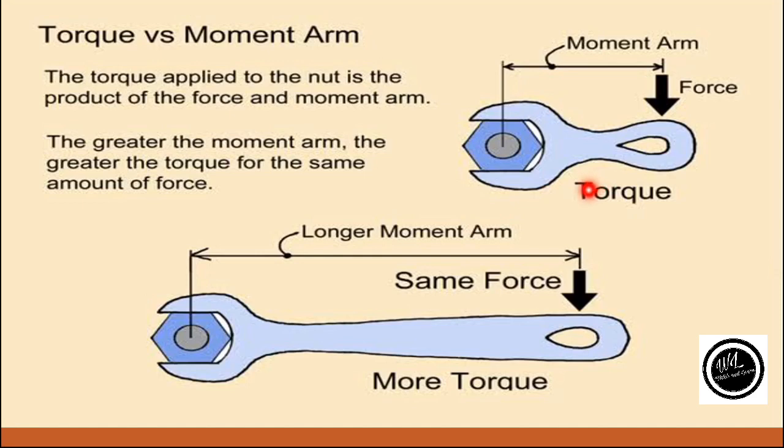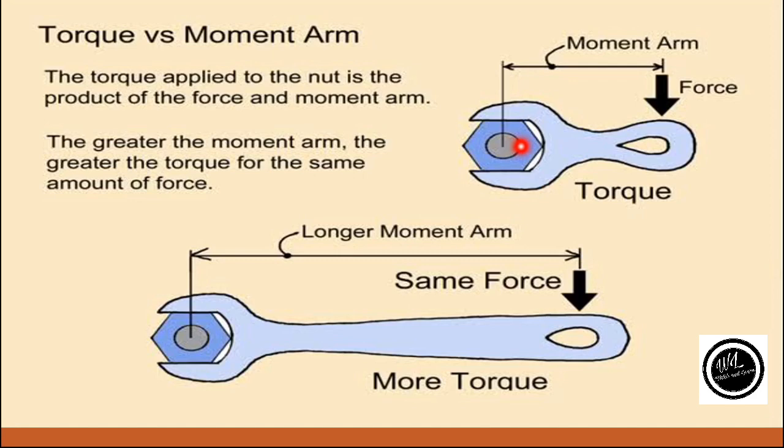No, they both will not produce the same amount of torque. How? As we know, torque is equal to F multiplied by L, where F is force and L is moment arm. So it is the product of force as well as the moment arm. As you can see here in the diagram, this is the perpendicular distance between the line of action of force and the axis of rotation.